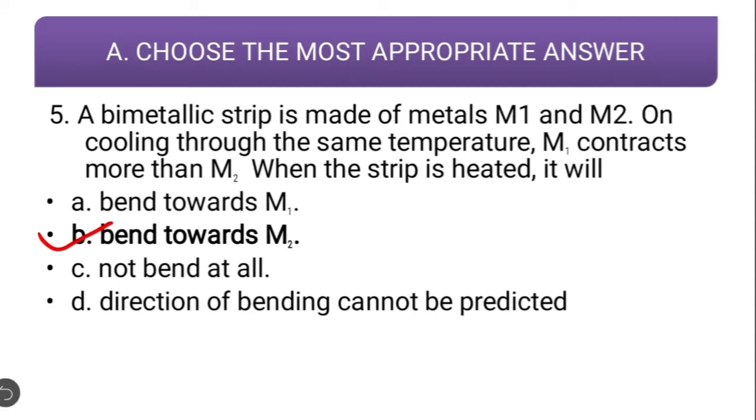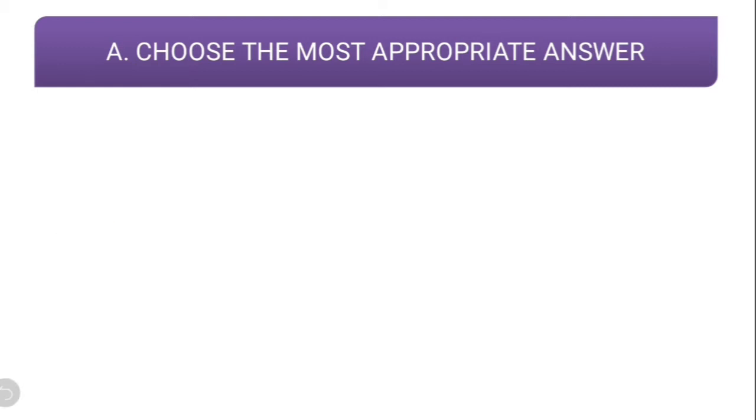Why bend towards M2? Because M1 is more sensitive. Since it is contracting more, it will expand also more. Okay, so since M1 will expand more, it will try to bend towards M2. So it will bend towards M2.